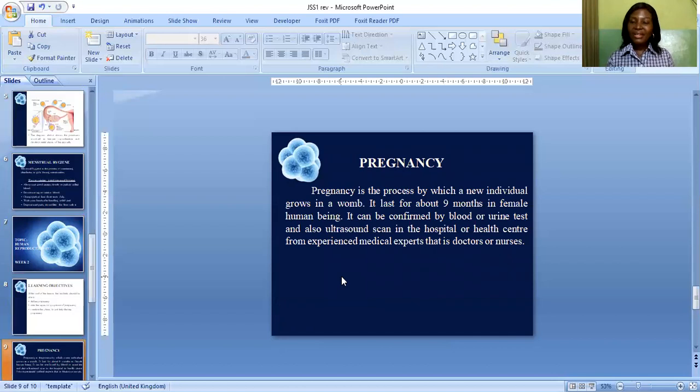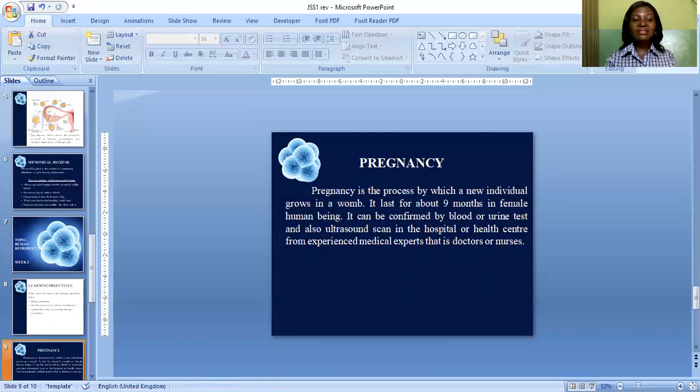Now, pregnancies last for about 9 months in female human beings, and pregnancy can be confirmed either by blood or urine test, or by ultrasound scan in a very good hospital or health center and from experienced experts like the doctors and the nurses. It is very, very important.